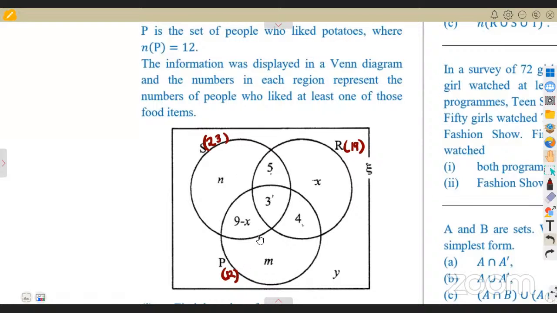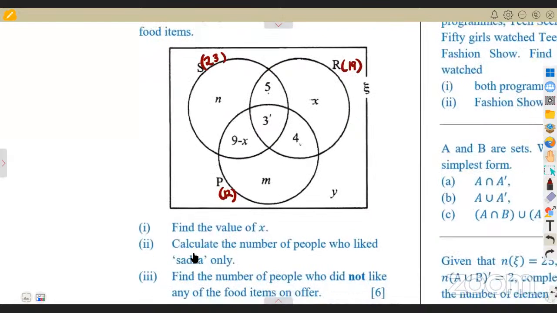This information is not listed like 1, 2, 3. No, we are already given those counts, like you gather up people, then you count them. How many are there? That is the set. How many elements are here? That is the condition. So the question was, find the value of X. That is the first part. How are you going to find the value of X?